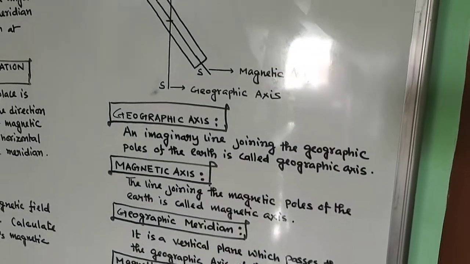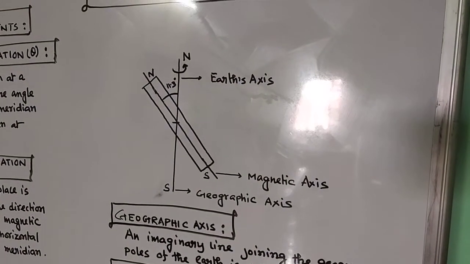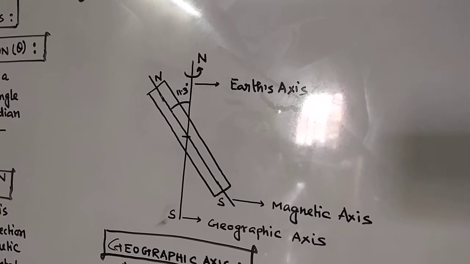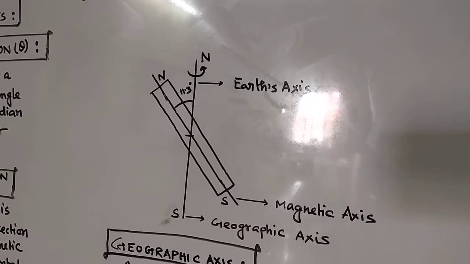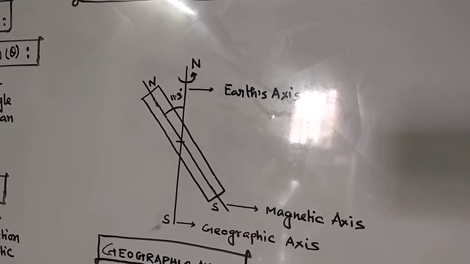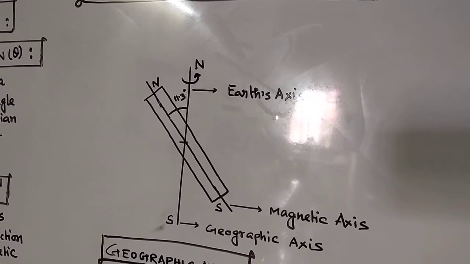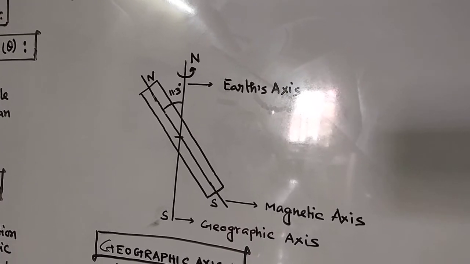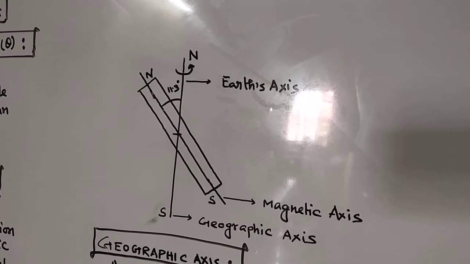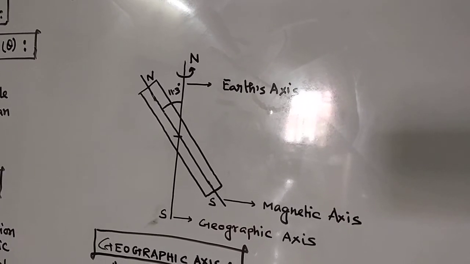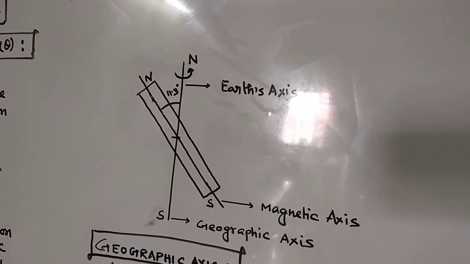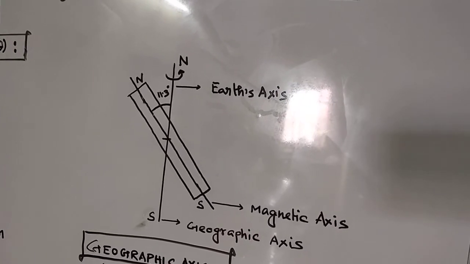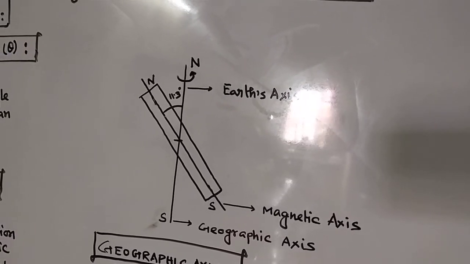So Earth behaves as a magnet, and Earth's magnetism we can define by considering a bar magnet which makes an angle of 11.3 degrees with the axis of rotation of the Earth. Now the geographic north seems to be very close to the Earth's bar magnet north pole, and geographic south is very close to the south pole of the bar magnet. The pole of the bar magnet which is very close to the geographic north can be defined as the north pole, and the pole which is very close to the geographic south is defined as the south pole of the bar magnet.